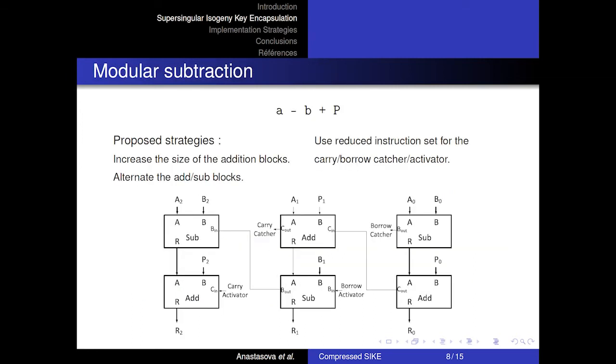For the performance optimizations that we report at the end of the presentation, we have implemented subroutines that are particular for compressed SIKE in assembly code. The first finite field operation that is the focus of this work is the modular subtraction with correction 2p or 4p, where for simplicity we represent both values on the slides as capital letter P. To speed up the execution of the operation, we have integrated the strategies proposed earlier in the literature.